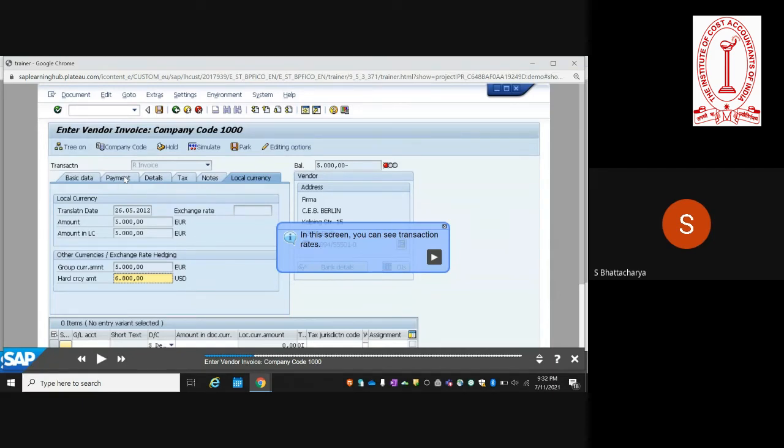So in this screen, you see the translated values. Even before you have posted, the system will fetch the details from the screen where the translation ratios are maintained, and it will populate them. Here the group currency is the same, so there's no difference. But here they are using the concept of a hard currency, which is used very rarely. But anyway, just for a hypothetical situation, this is another currency which is being maintained. So here you see a different value, and this is based on the exchange rate that has actually been used by the system.